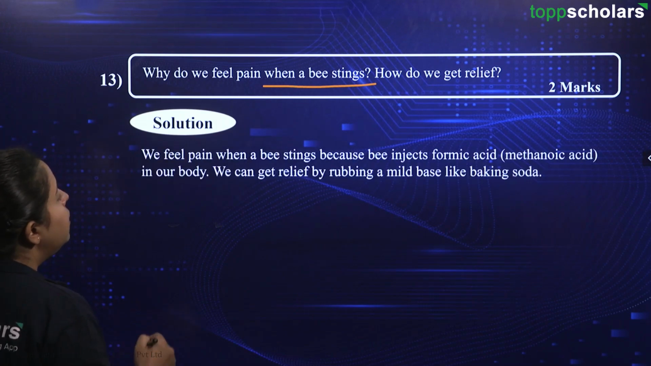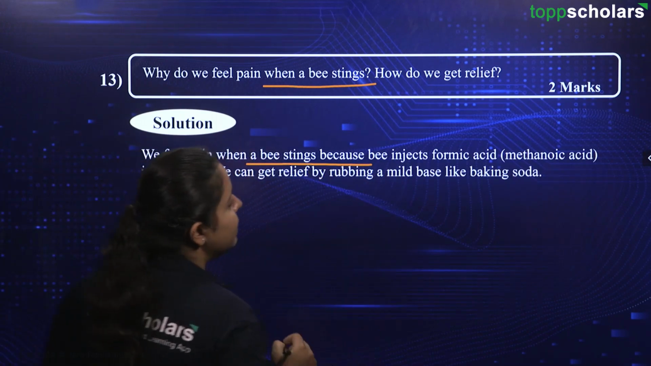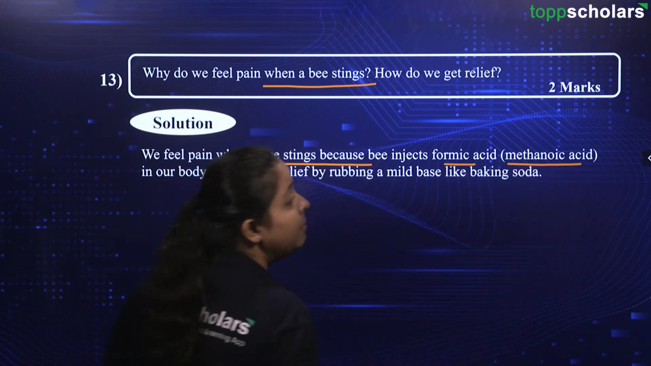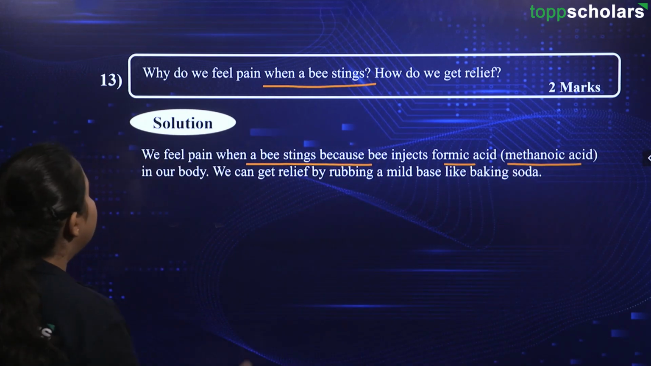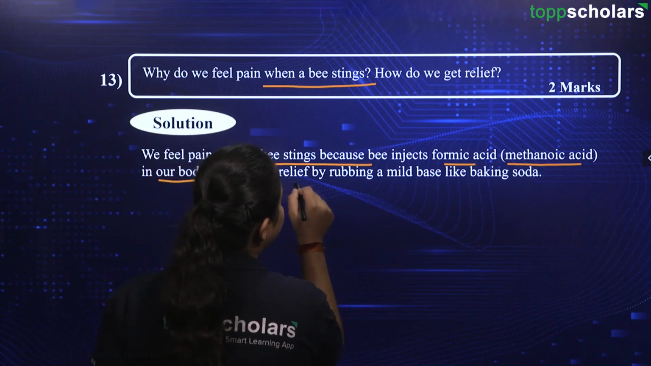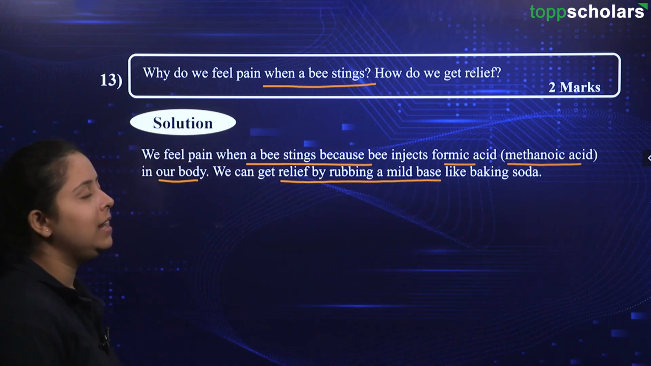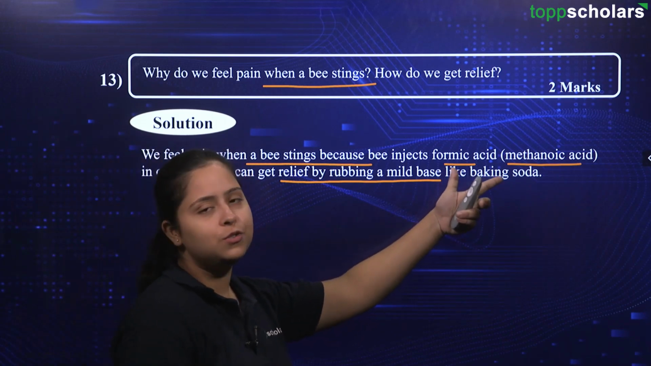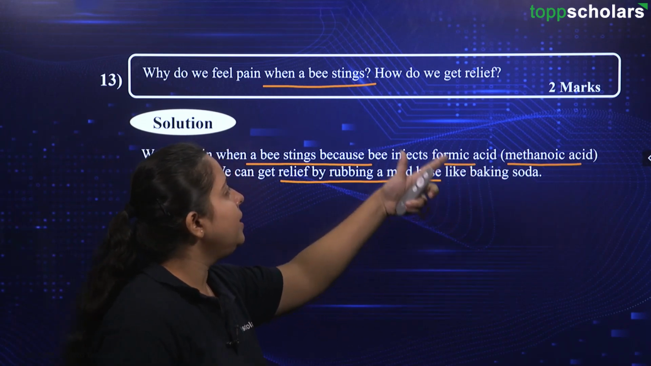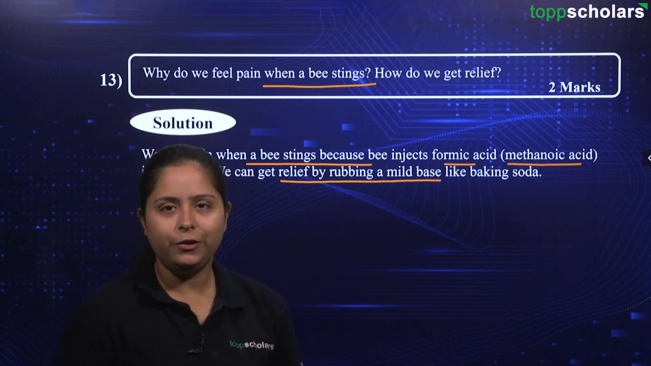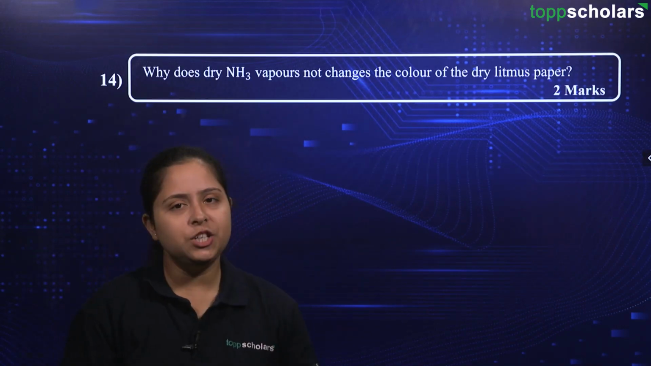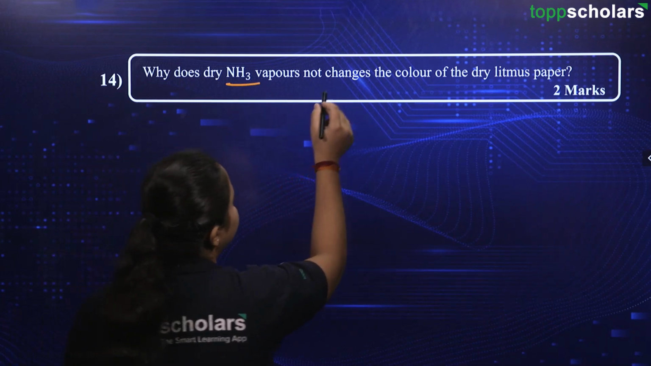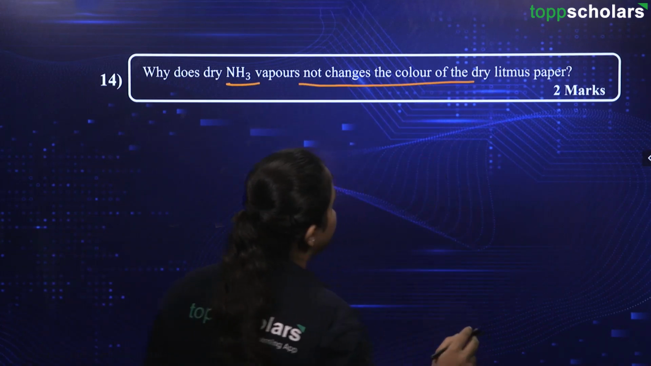It says that we feel pain when a bee stings because the bee injects formic acid, or another name is methanoic acid. In our body we can get relief by rubbing a mild base like baking soda. This is the soda that we can apply to the site of injury and then we will get some relief. Alright. The question is, why does dry NH3, that is ammonia vapors, not change the color of dry litmus paper?